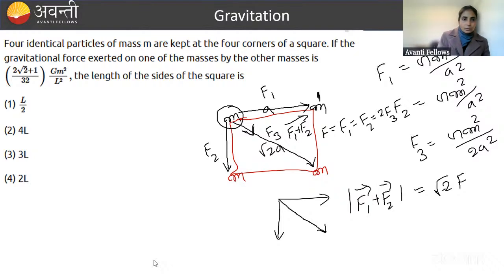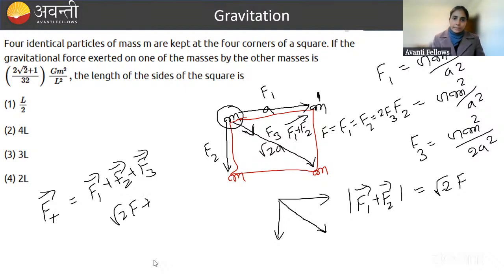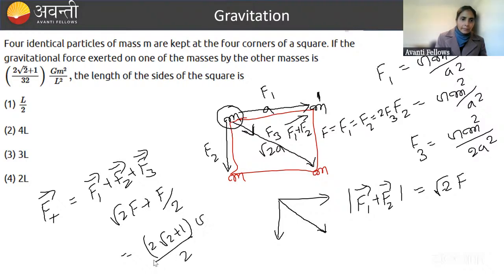Now total force will be equal to what? Total force is equal to F1 plus F2 plus F3. So F1 plus F2, how much did you get? √2 F. And F3, how much is it? F3 is equal to F by 2. So what will be the answer? The answer will be (2√2 plus 1) by 2 times F. And how much is F? G m square by a square.